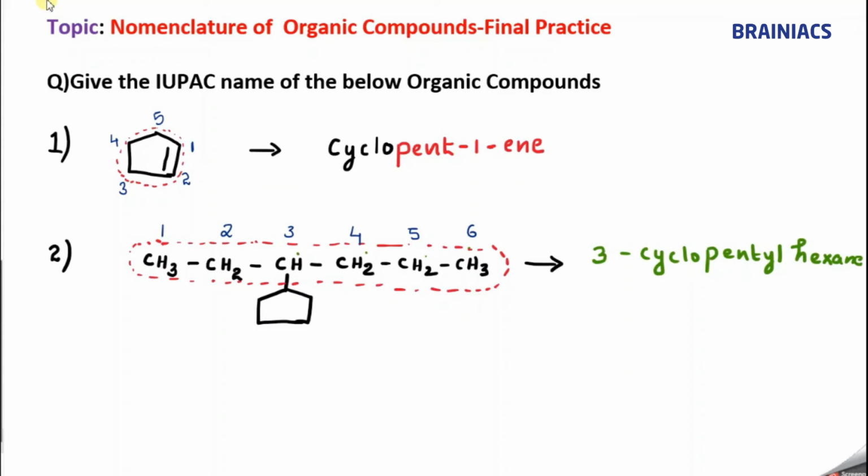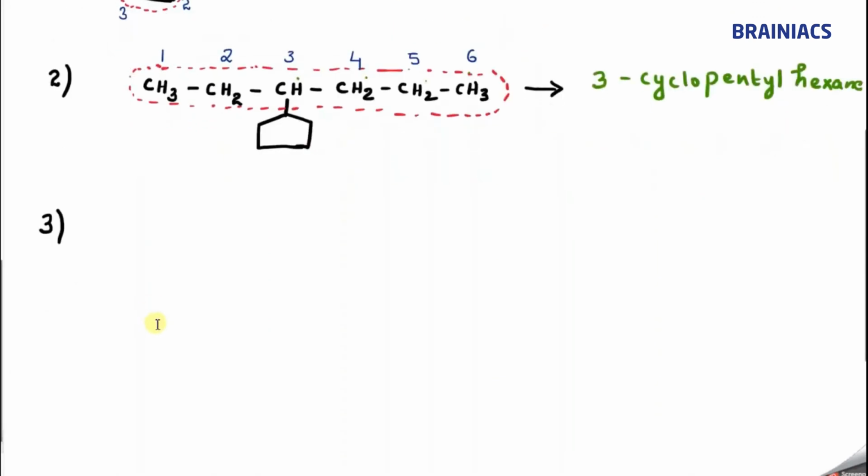I hope you understood this question. Now we will go to the next question. Please revise this topic. This is the fundamental for organic chemistry. Always start organic chemistry by learning this basic fundamental chapter, so that other chapters will become very easy for you. So let's do the next question. I hope you will be able to do it.